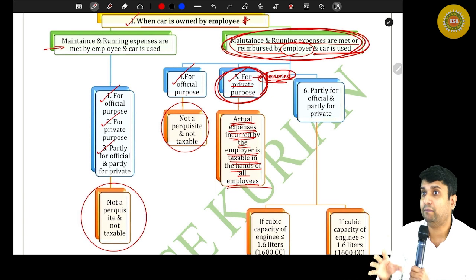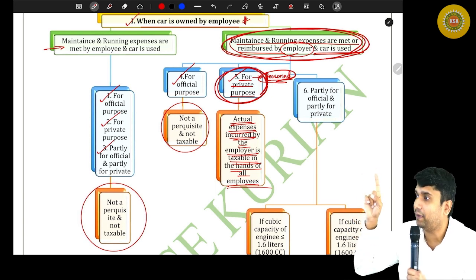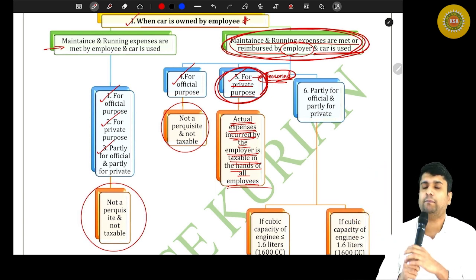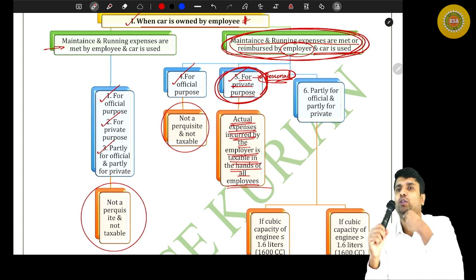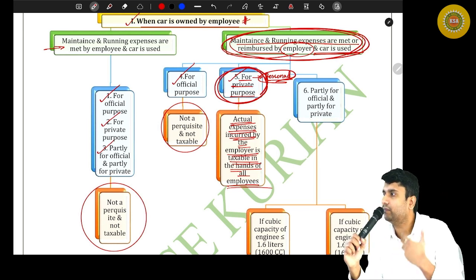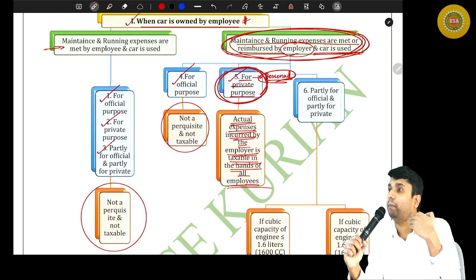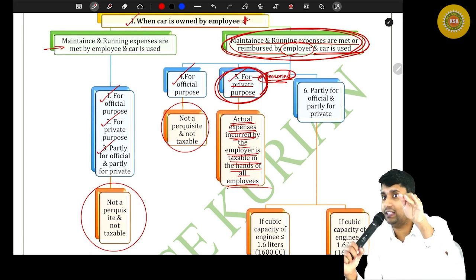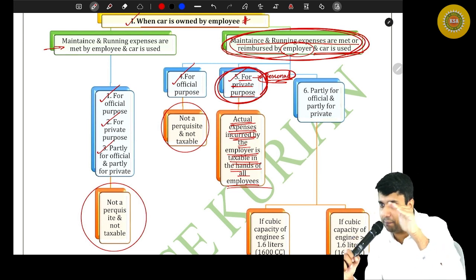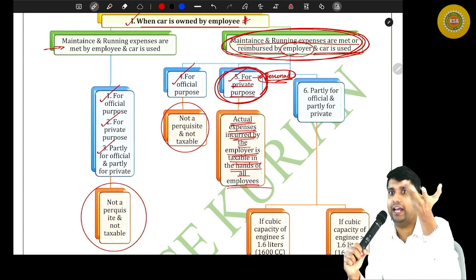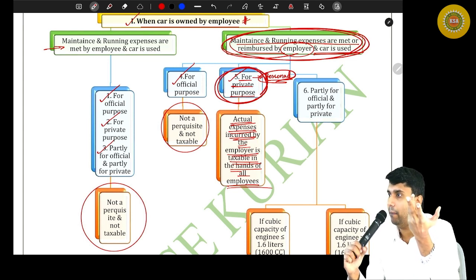So you tell me, I'm using that particular car for only what purpose? Personal purpose. If I'm using that particular car only for personal purpose, you tell me what is the benefit that I'm getting? The full maintenance and running charges are met by my employer, and I'm using that particular car for my personal purpose, and I don't have to incur any running and maintenance charges.